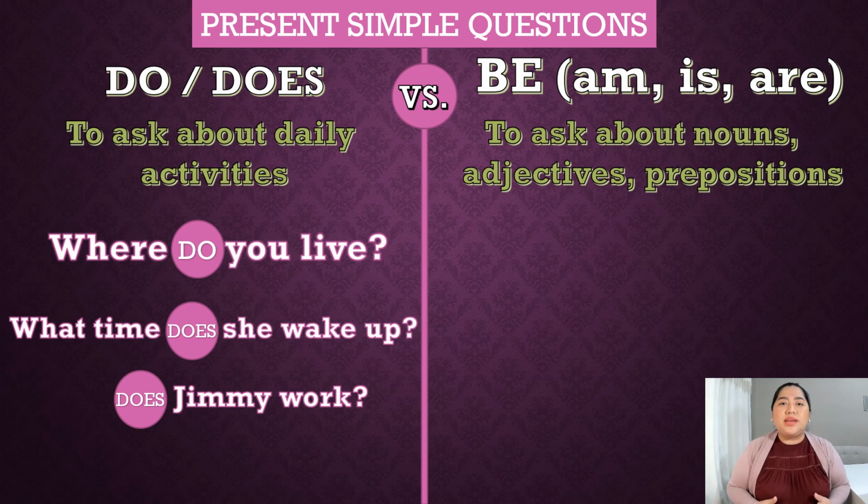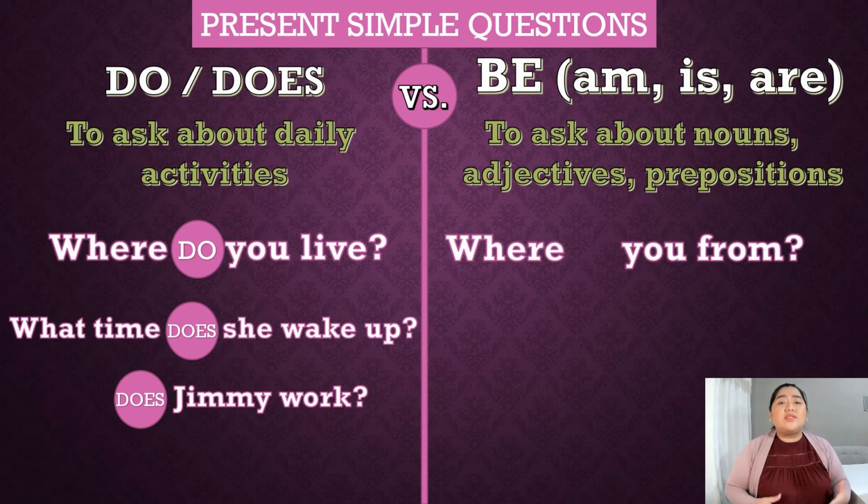This side, we use auxiliaries and verbs. Could you see activities? Live, wake up, work, study, go to the gym, go home, get home. All of these are verbs, activities. And we need to use auxiliaries to ask about them in present simple tense. But don't forget it, use the correct one, do or does. Of course, we use do for I, you, we, they, and plural nouns, and does with he, she, it, and singular nouns.